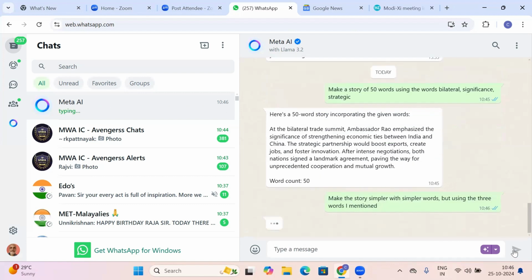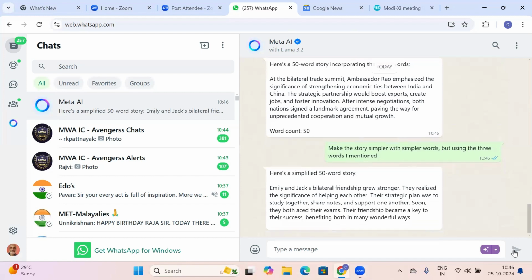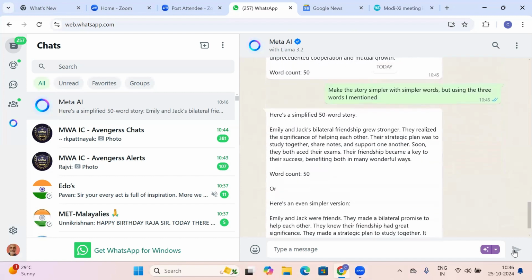Let's see whether it helps me. So let's make another story here. Emily and Jack's bilateral friendship grew stronger. They realized the significance of helping each other. The strategic plan was to study together, share notes, and support one another. Soon, they both aced their exams. Their friendship became key to their success.